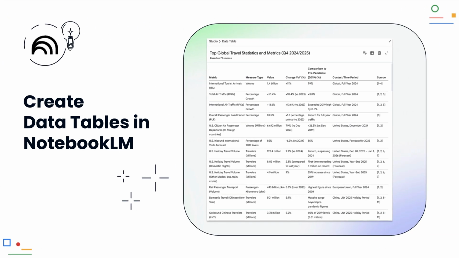Create data tables in NotebookLM. Information is often scattered and confusing. NotebookLM now helps you convert sources into structured data tables. For example, you can turn meeting transcripts into a clear list of tasks and responsibilities, or compare competitor analyses in a table. These tables can then be exported directly to Google Sheets.